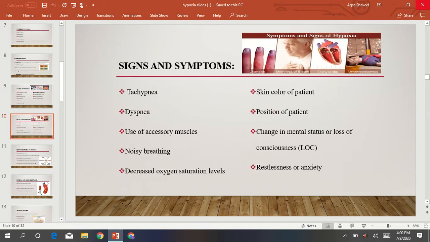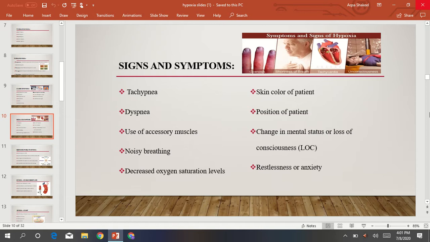Now, next are the signs and symptoms of hypoxia. Here are the following signs and symptoms. First of all, tachypnea. What is tachypnea? It is an increased respiration rate. Next is dyspnea. It is shortness of breath. Next is the use of accessory muscles, meaning the patient is using neck or intercostal muscles while breathing.